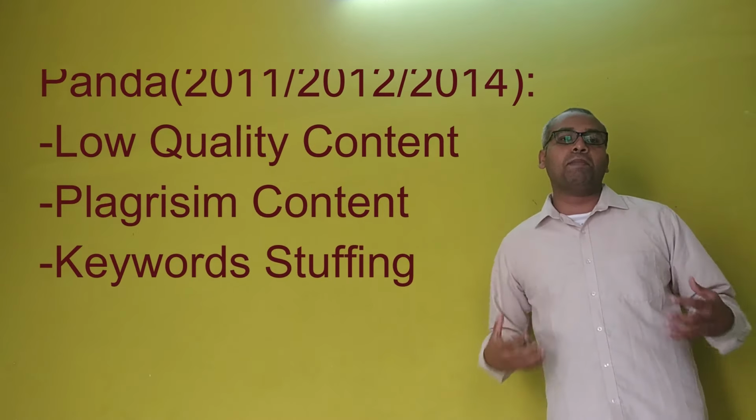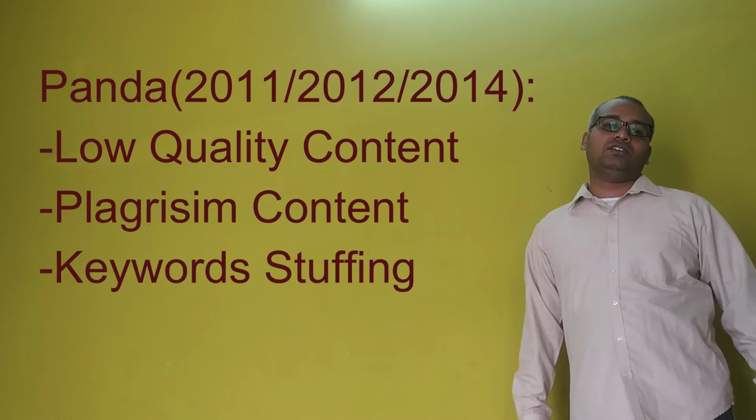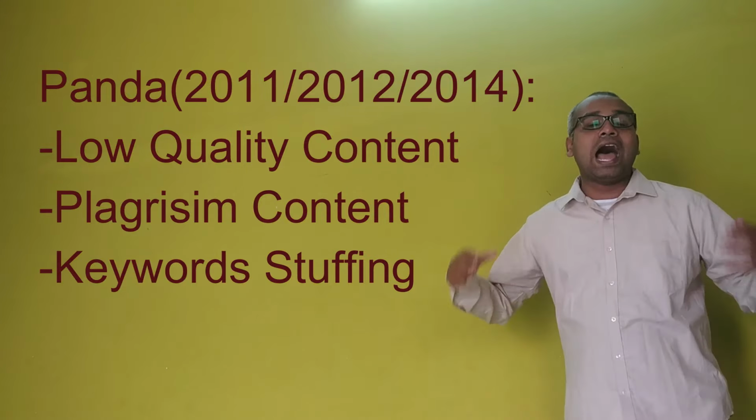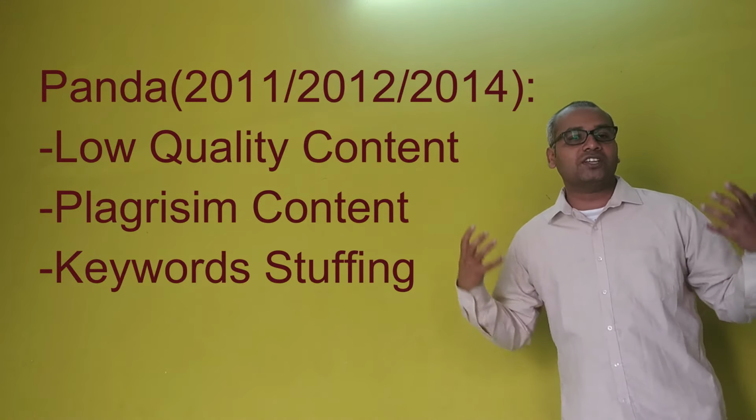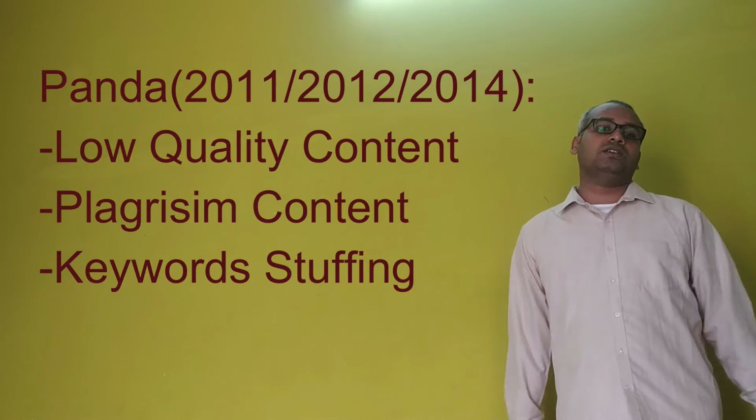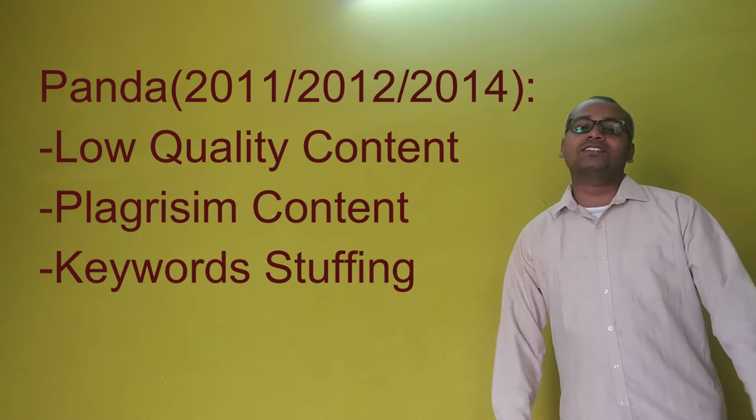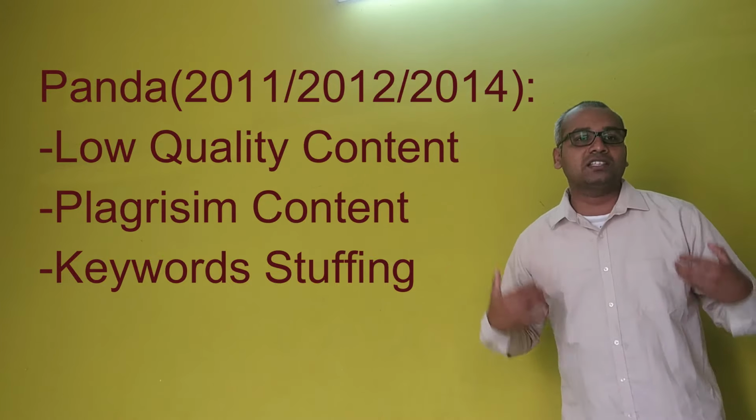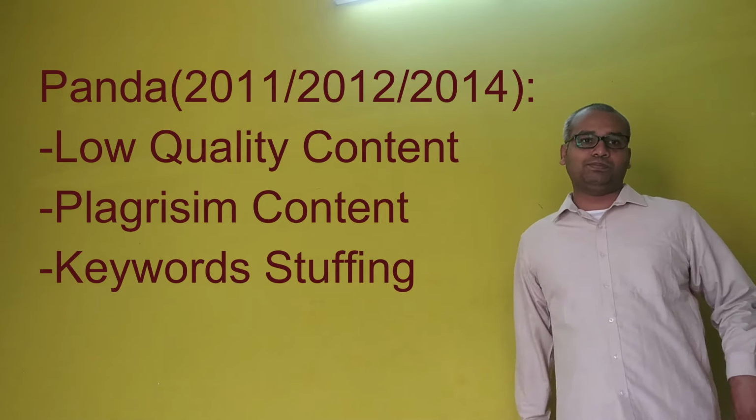The major impact of this algorithm is on low quality content. If you use low quality content, it impacts your website. And keyword stuffing: if you use a keyword stuffing strategy on your website, page or services, it impacts your business. Another metric is plagiarized content, which also impacts your page and gets penalized by Google because of the Panda algorithm.